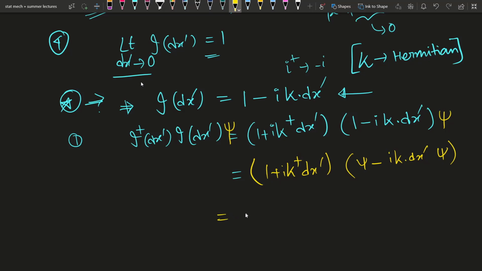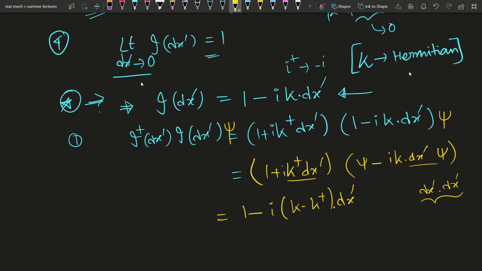Then you will get some terms, including one with dx dash into dx dash, and you can neglect this term because these two things are very small, and the square will be very small. You will get something like 1 minus I k minus k dagger dx dot dx dash.